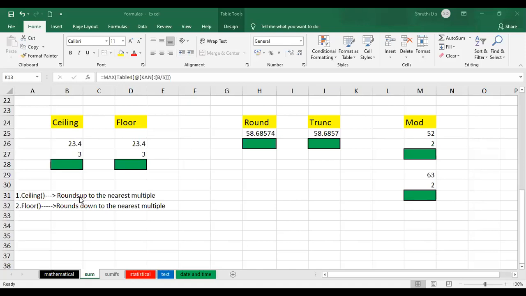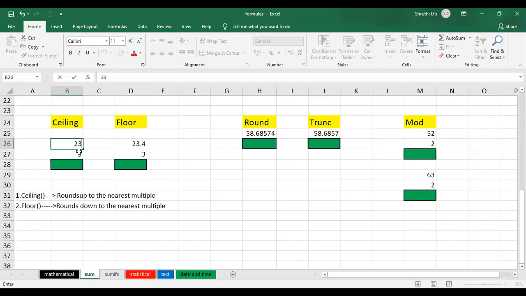Rounds up to the next number. Okay. Floor will round down to the nearest multiple. Rounds down means the lesser number, rounds up to the next number. Okay. So now I have 23.4, or also you can just give it as 23. Now I want to round it up to the next multiple of 3. Can anybody tell which is the next multiple of 3 for 23? Next multiple of 3.